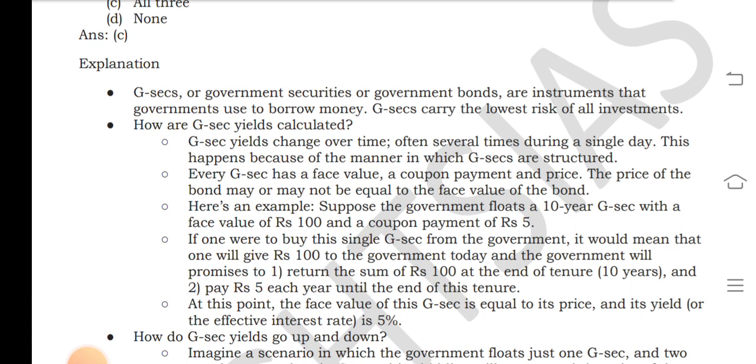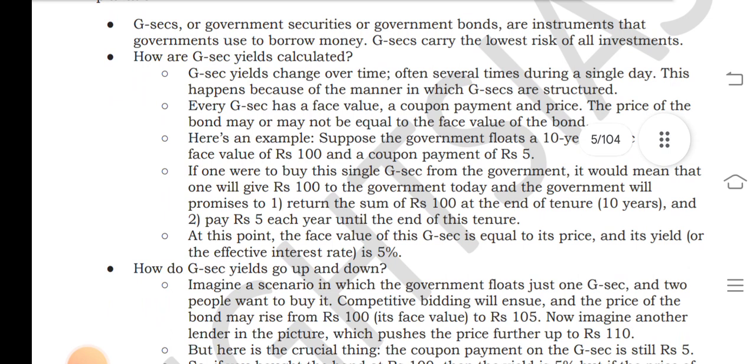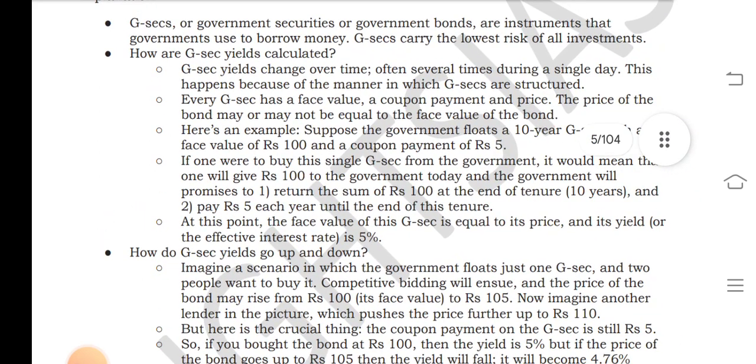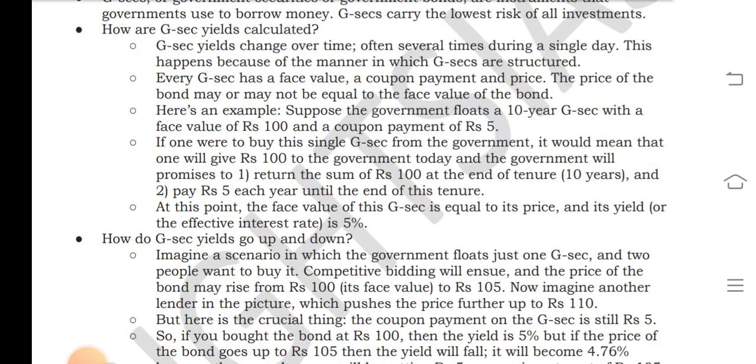Calculated, and the G-Sec yield changes over time, often several times during a single day. This happens because of the manner in which these securities are structured. Every G-Sec has a face value, either a coupon payment and a price, and the price of the bond may or may not be equal to the face value of the bond.